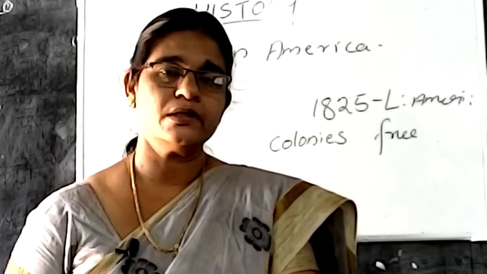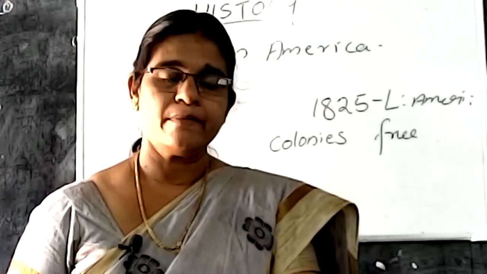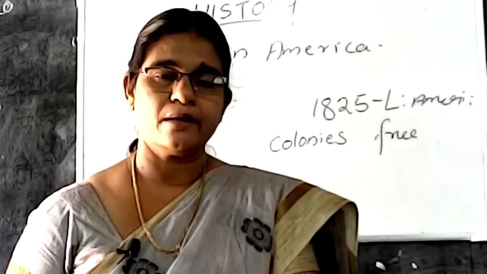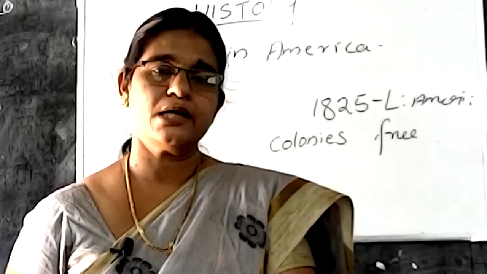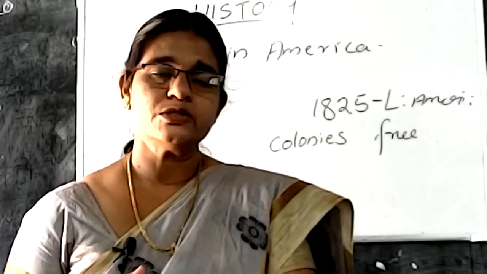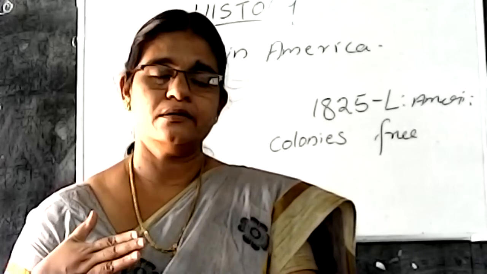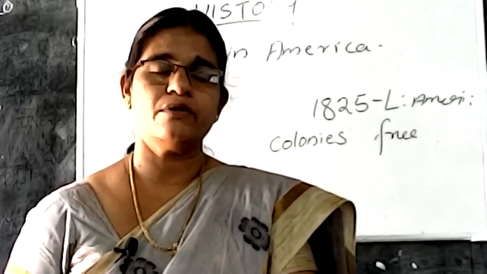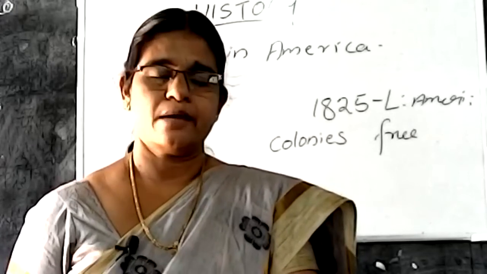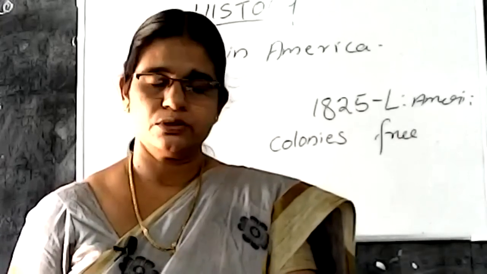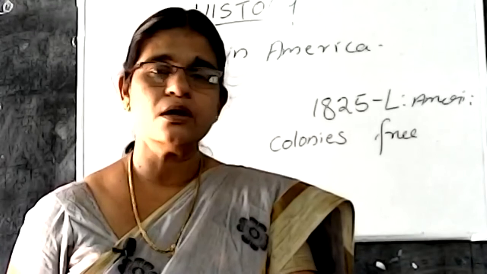They cleaned the traditional culture of Latin America. That is why the people started the fight against the colonial system. Then who was the leader? Simon Bolivar, Jose de San Martin, and Francisco Miranda.